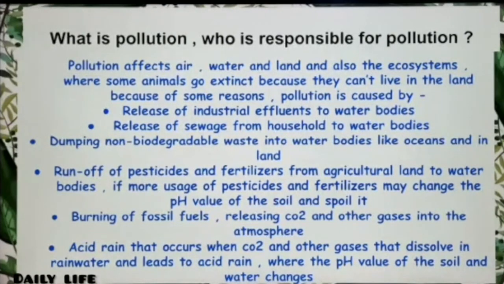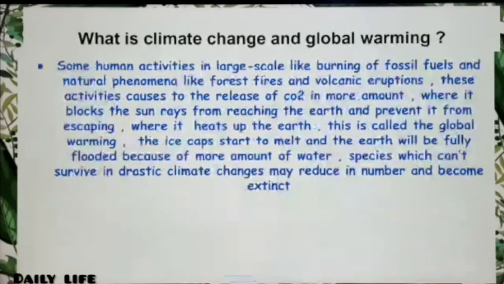Dioxide and other gases go to the atmosphere and dissolve with the rainwater in the clouds. If this happens, it leads to acid rain, or the pH value of the soil and water changes. Yeah, now let's go to the next one.